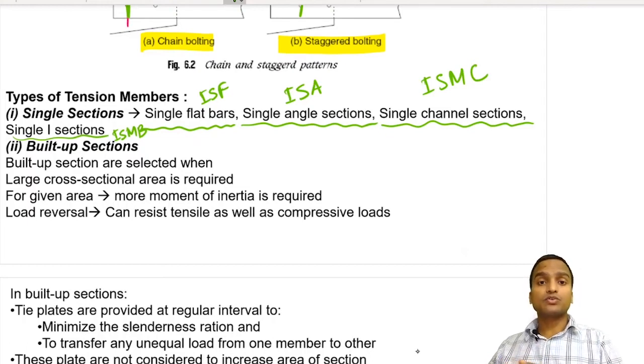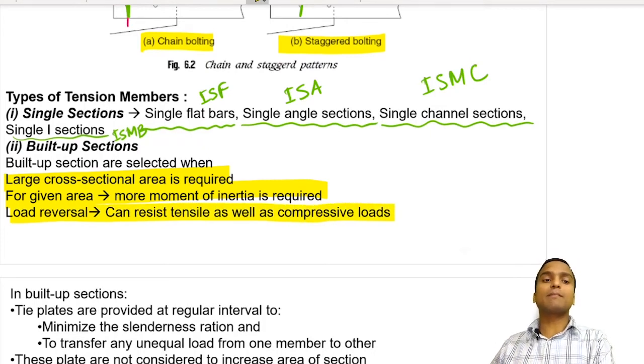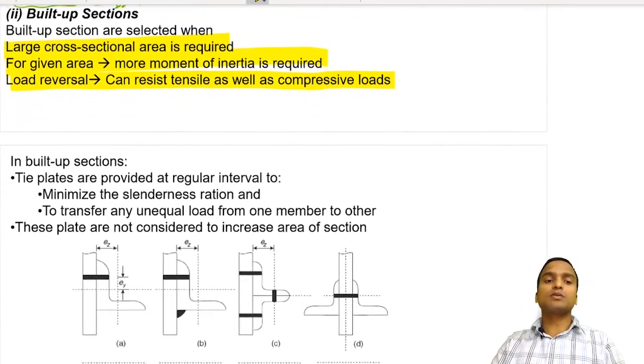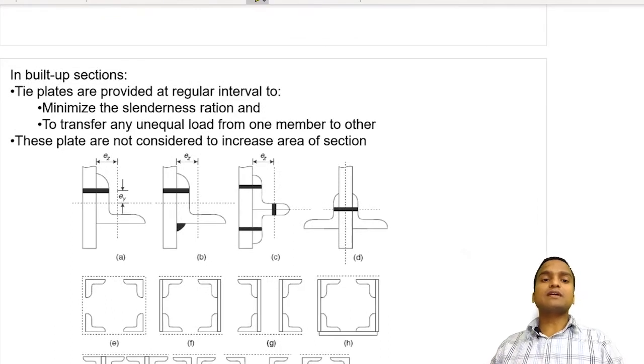Then comes the built up section, because many a time a single section is not sufficient to carry the tensile load, so we have to make a built up section. Built up sections are generally preferred when we need a large cross sectional area, and for a given area more moment of inertia is required, and due to load reversals it can resist tensile as well as compressive loads also. These are the benefits of built up sections. In built up sections the tie plates are provided at regular intervals. Why? To minimize the slenderness ratio.